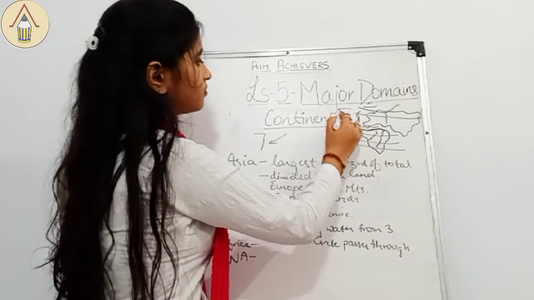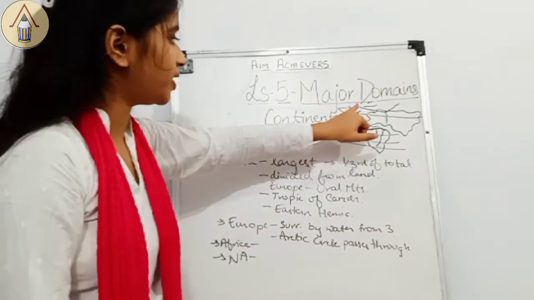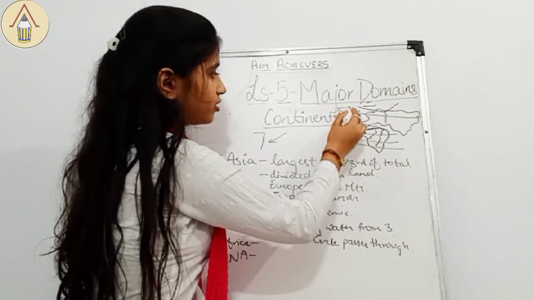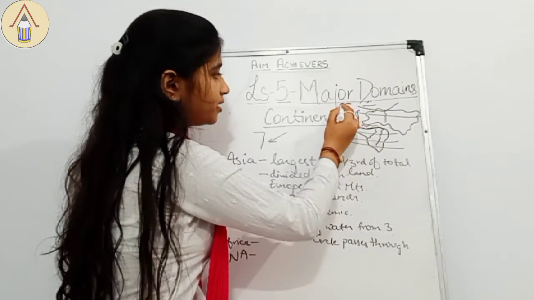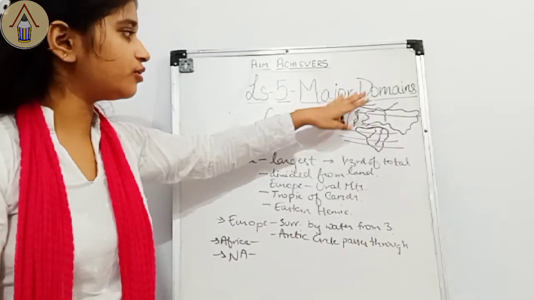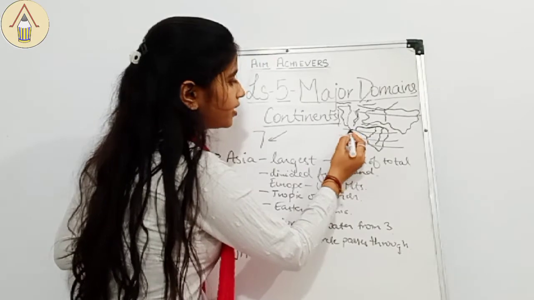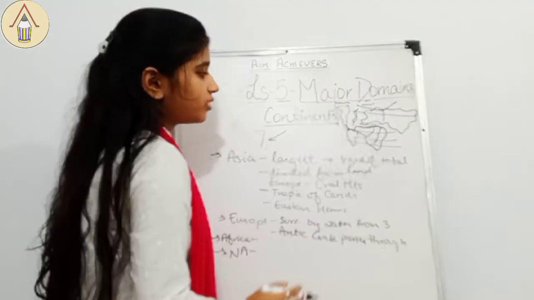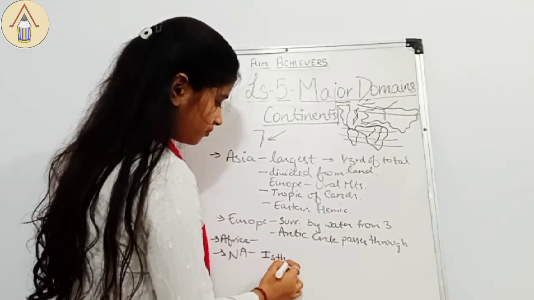After it, we will be talking about North America. Its specialty is that it is surrounded by water on three sides. Here it is the Pacific Ocean, here the Atlantic Ocean, and here the Arctic Ocean. So it is surrounded by three oceans, and it is connected to South America by a very thin line known as the Isthmus of Panama, which is important for you.